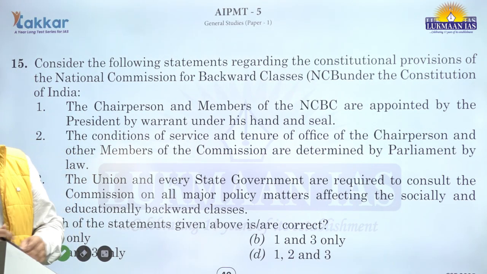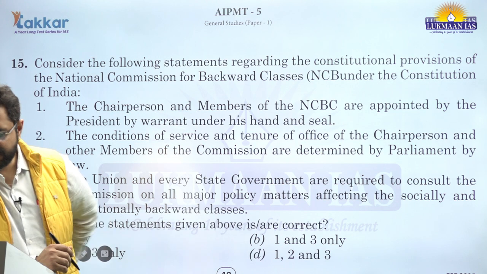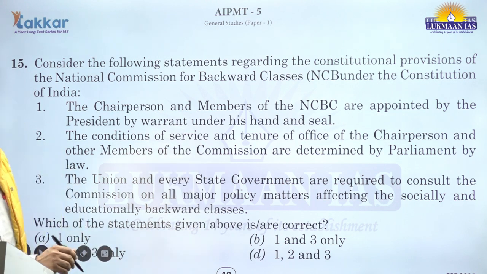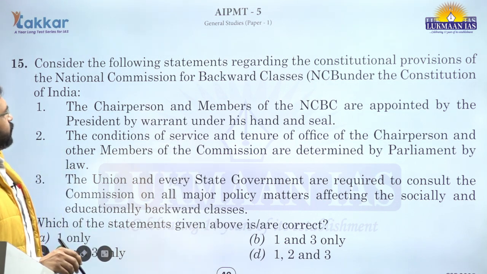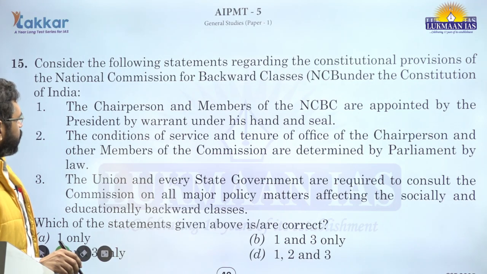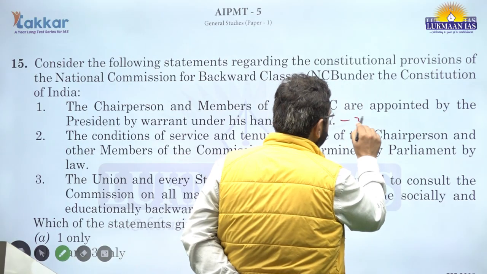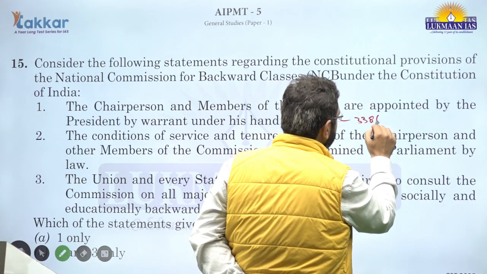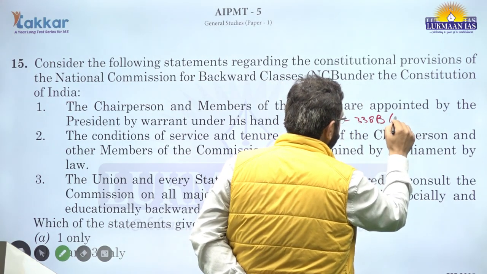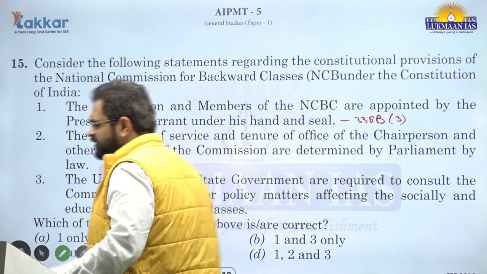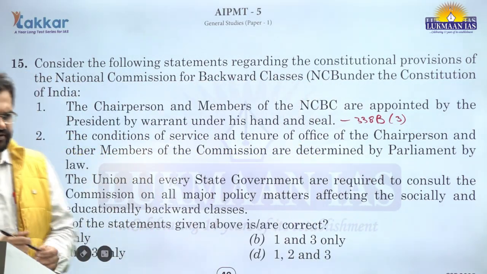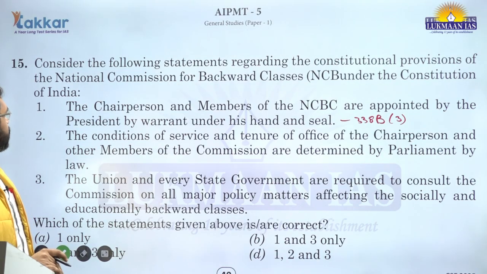Consider the following statements regarding the constitutional provisions of the National Commission for the Backward Classes under the Constitution of India. The chairperson and members of the NCBC are appointed by the President by warrant under his hand and seal. That is correct. Article 338B, perhaps if I can recall correctly, the provision number is 338B subsection 3, says that the members and the chairperson of the NCBC will be appointed by the President by warrant under his hand and seal.